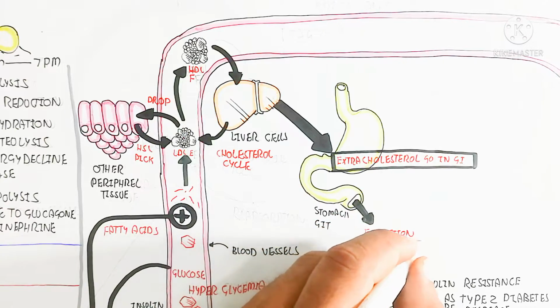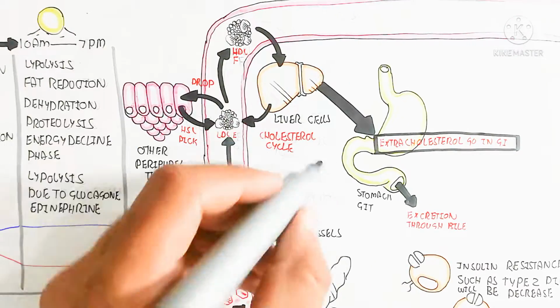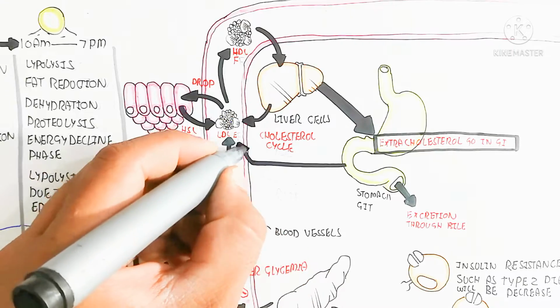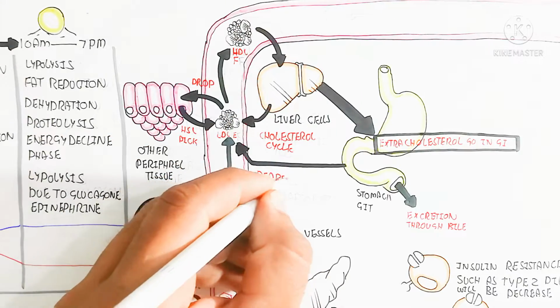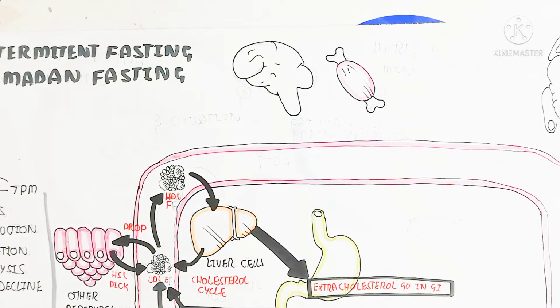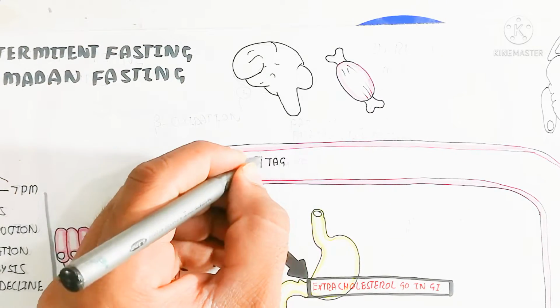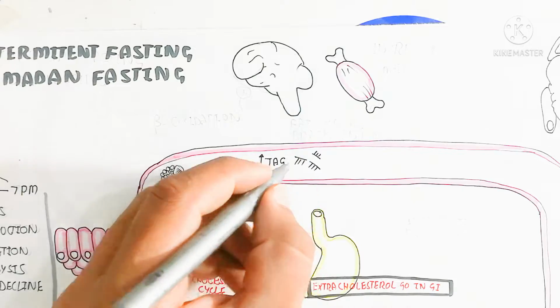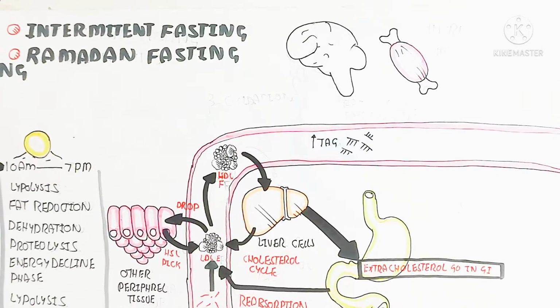During the fasting, basically the triacylglycerol will be increased. Normally it is not infected or disease causing triacylglycerol, but it is normally increased, and with the passage of time it will be decreased.